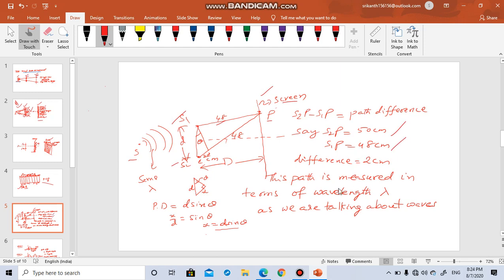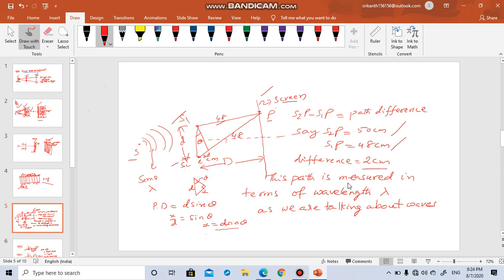You can see here that one length is more than the other length. That means there is some difference. Now this difference is called path difference. Here the difference is 2 centimeters. I'm just taking an example to make a point clear.